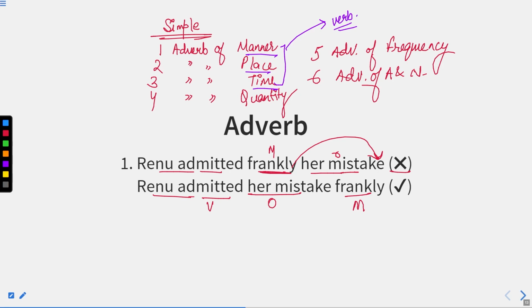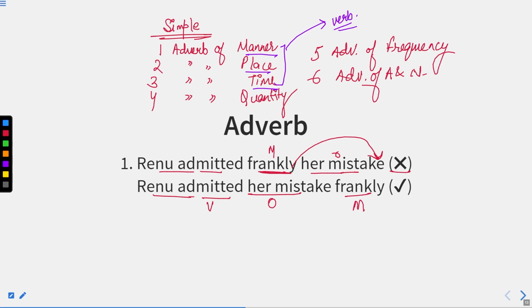For example, if I say she speaks very well, very modifies the adverb well. But it is a fact that adverbs of manner, place, and time generally qualify only the verb, not adjective and adverb. Maybe sometimes a place or time adverb can qualify an adjective or adverb, but rarely will we see such sentences.